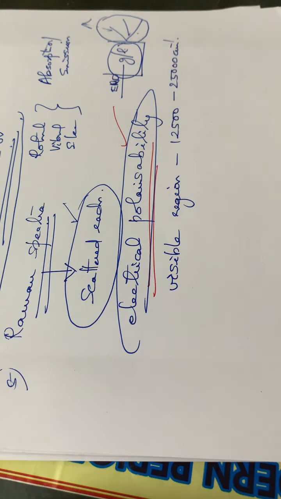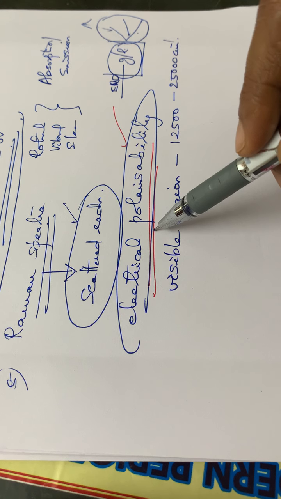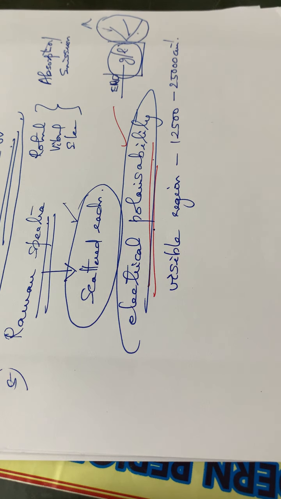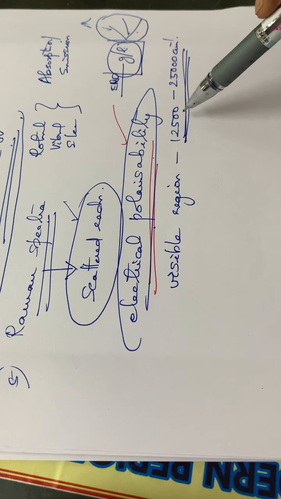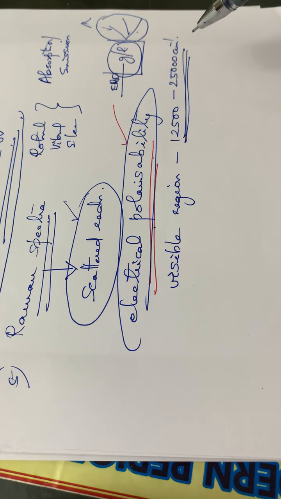So it deals with the scattered radiation. The essential requirement for a molecule to be Raman active is that it should have electrical polarizability, and the spectral range is between 12,500 to 25,000 centimeter inverse. So that is the fifth one.